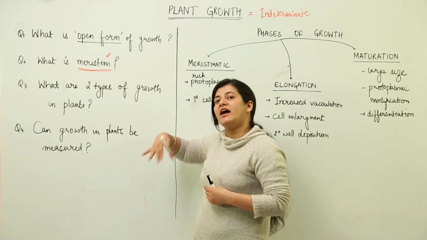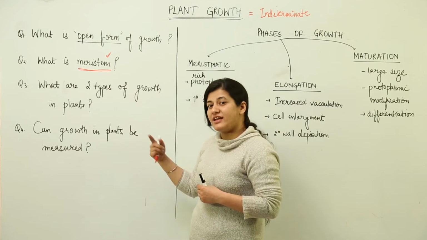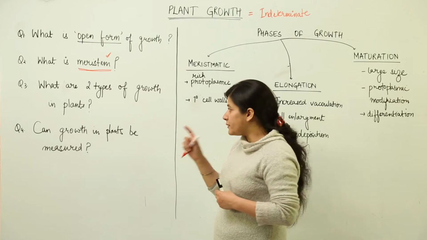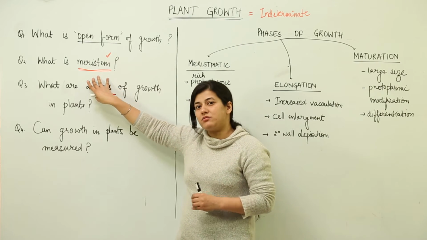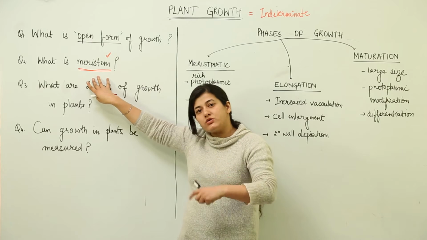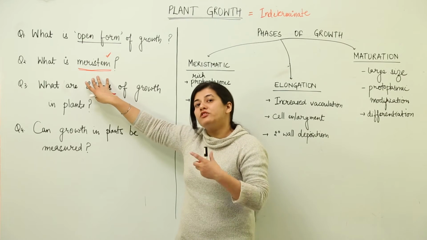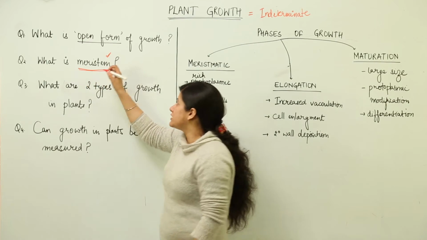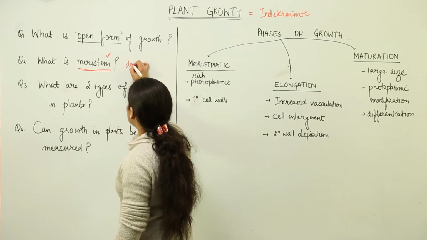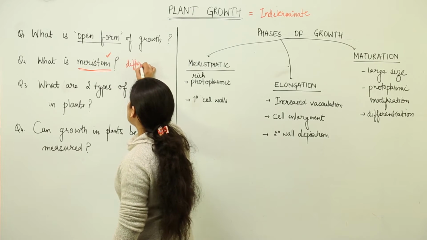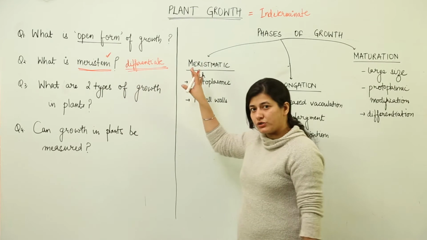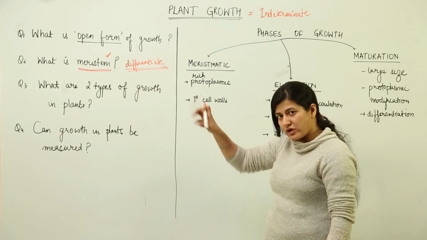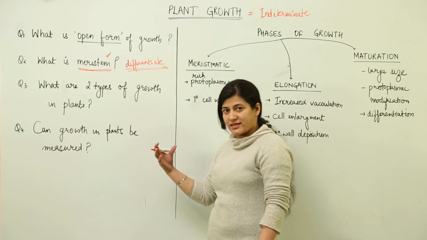Those cells would have the ability to divide and self-perpetuate, but that self-perpetuation would be for a limited period. But talking about this meristem, it is never going to stop dividing. It is going to give rise to new cells which would not be differentiated. So over here, I introduce the term differentiated. To differentiate in plant growth means to take up the work that a cell has to do.